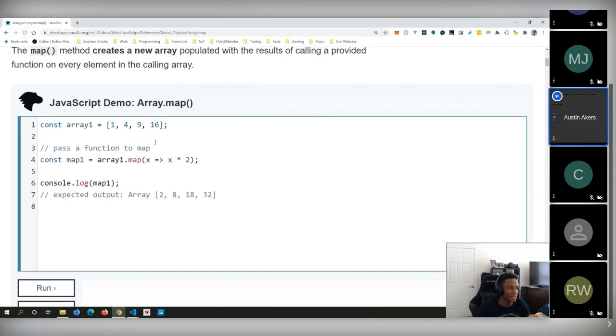So for every element in the array, what we're going to do now is multiply it by 2. We're taking this array and mapping it, and for every element inside that array, we're saying x times 2. So 1 times 2, 4 times 2, 9 times 2, 16 times 2. When we map this and console log the new array, which is map 1, we should get 2, 8, 18, 32. Simple enough, right? Okay.